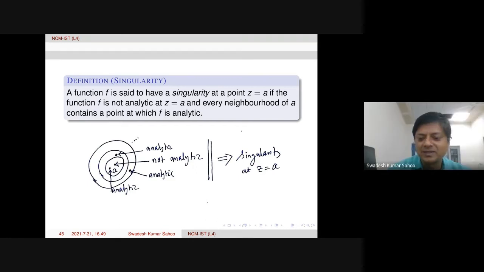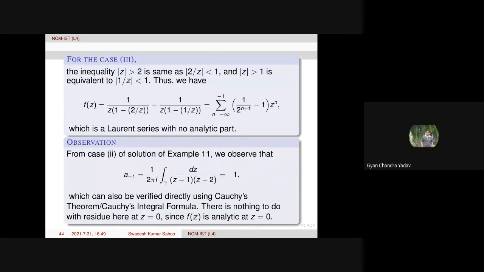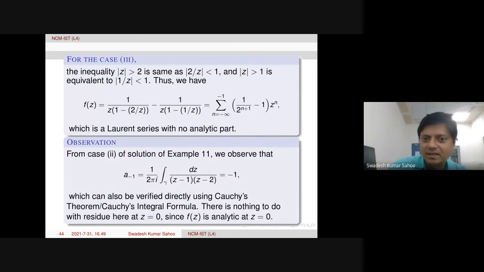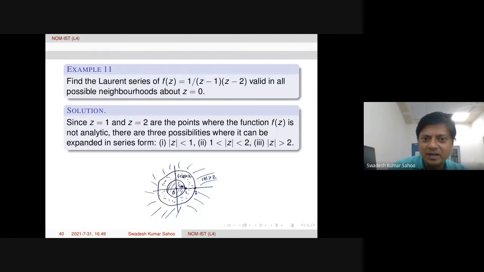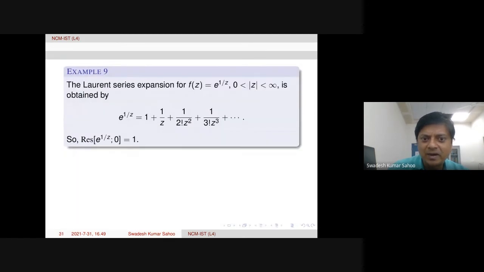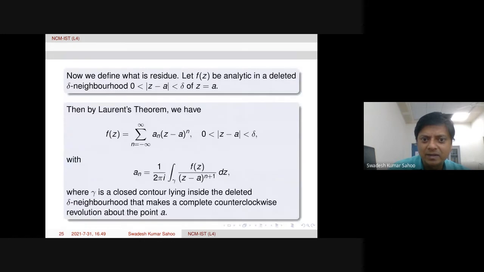Sir, in Laurent series expansion, we already have a formula for the coefficient a_k. Can we compute these coefficients with the help of that formula? Yes. But the problem is, it may be complicated, because if we go to the formula, power k is there. Depending on the function, if you are able to cancel some factors, then it may be possible. You can compute the nth coefficient using this, but integrating this function may be difficult.